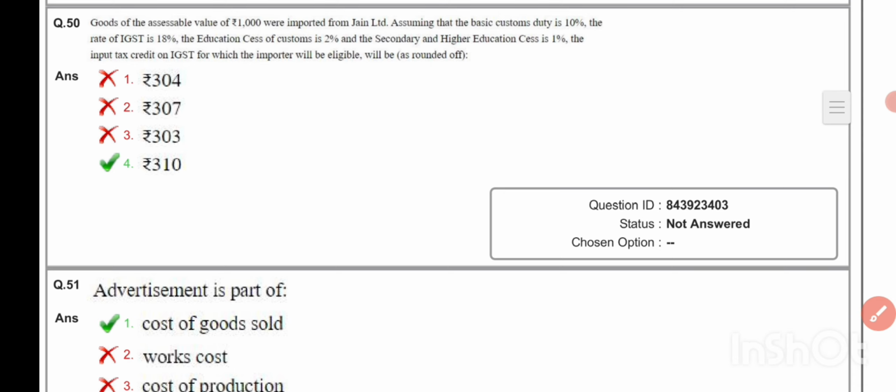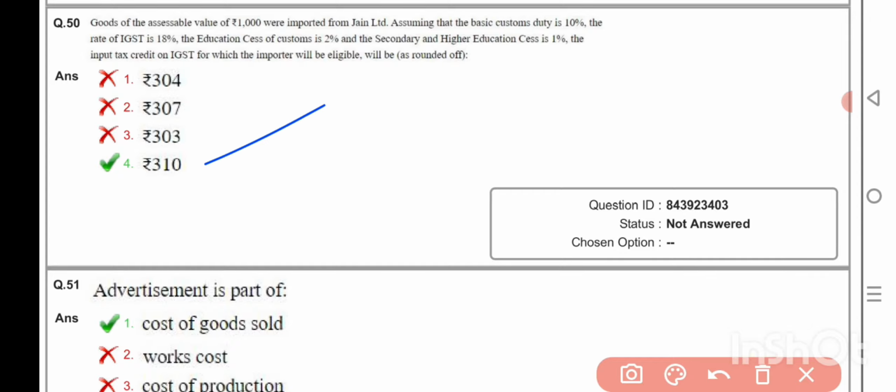Goods of the assessable value of rupees 1000 were imported from Jan Limited. Assuming that the basic custom duty is 10%, the rate of IGST is 18%, the education cess of custom is 2%, and the secondary and higher education cess is 1%, the input tax credit on IGST for which the importer will be eligible will be rounded off rupees 310. Advertisement is a part of cost of goods sold.